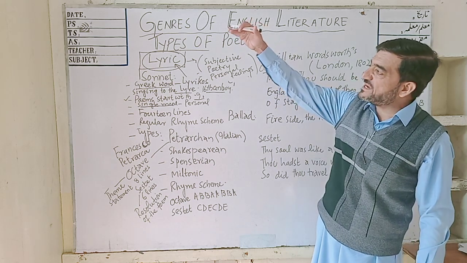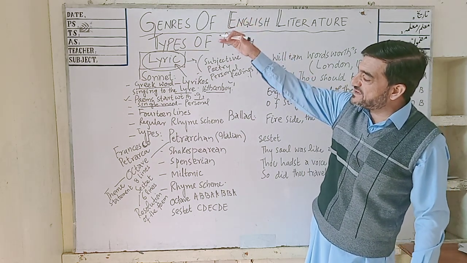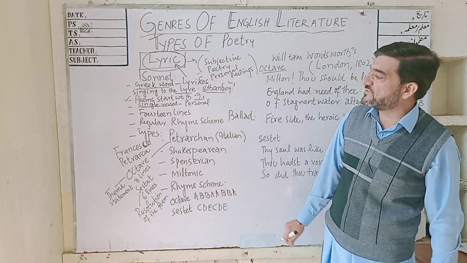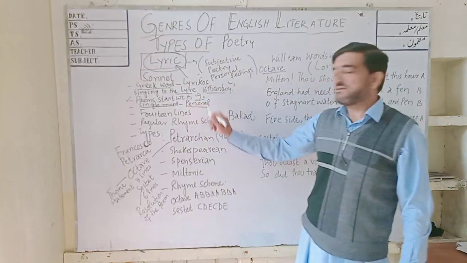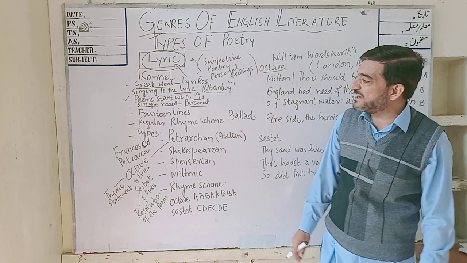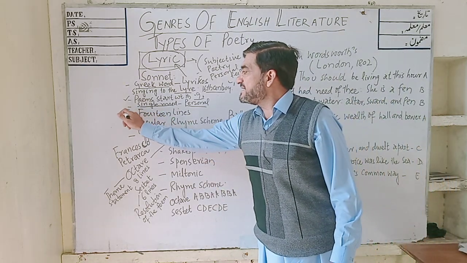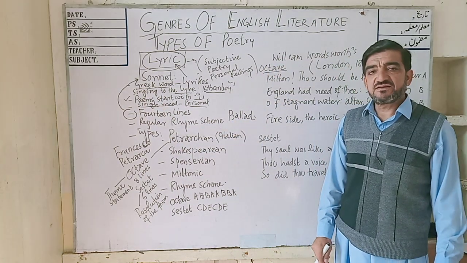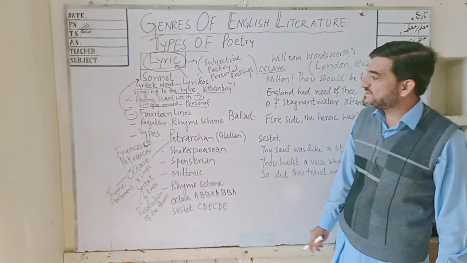If the sonnet or lyrical poetry starts with a sorrowful mood, it will end with a sorrowful mood. It is personal and subjective, as we have already explained. The sonnet has 14 lines.